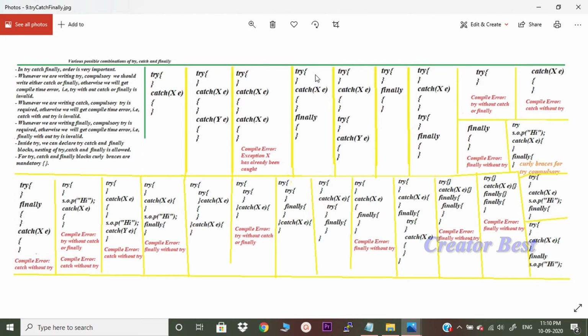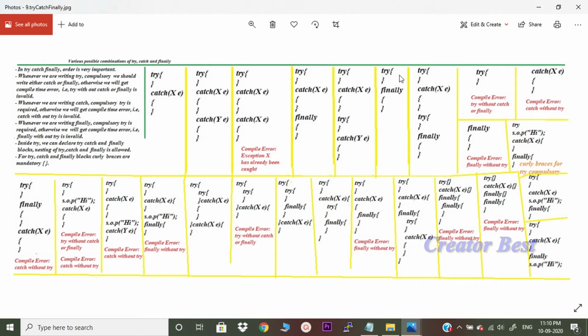The other one: try, catch exception E, finally, this is valid. Try, catch exception E completed, and then another try, catch exception Y, this is also valid. These are two different try, catch blocks in a sequence. Try and finally, in this scenario there is no catch, this is okay.